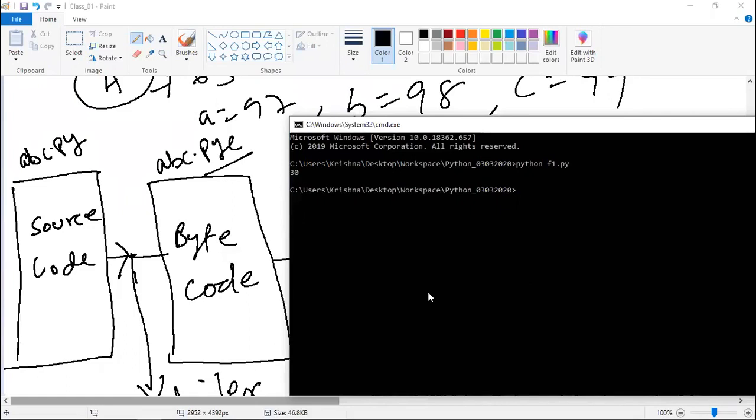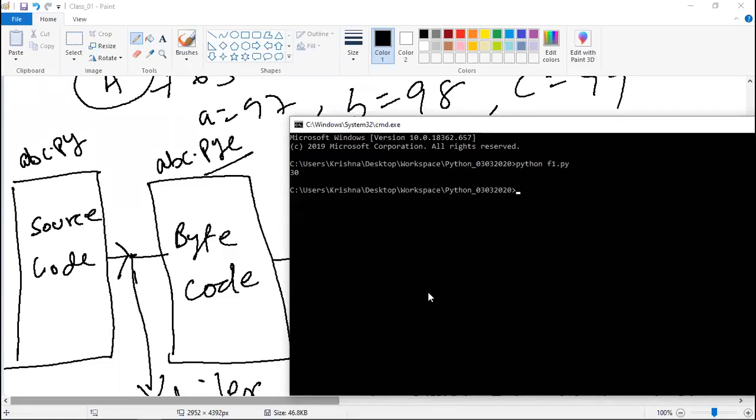Correct? Yeah. Okay. So when you develop a large application and import one module into another module, and the second module into a third module, in that case it will get generated. I will show you an example of when it gets generated. But for this example, as of now, it is not created explicitly in the location, but internally it was created.